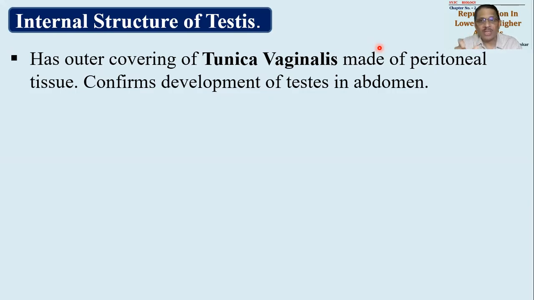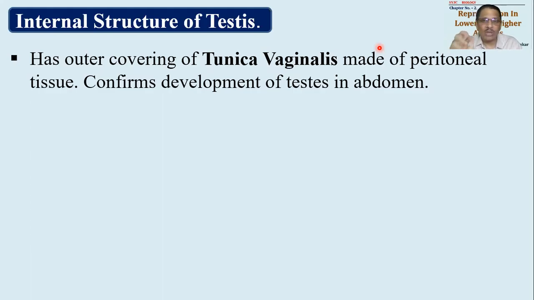सो ट्यूनिका वजाइनालिस इज अ लेयर which is made up of peritoneal tissue. This peritoneal tissue are the specialized tissue which are found in all abdominal organs. Each and every abdominal organ is covered by this peritoneal tissue except, you know what, kidneys. Kidneys are retroperitoneal क्योंकि किडनी के ऊपर से कवरिंग नहीं होता है, किडनीज उसके पीछे होते हैं. They are called retroperitoneal. We have studied in excretion chapter.